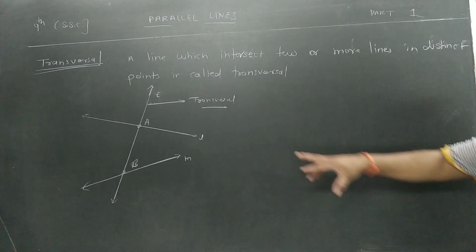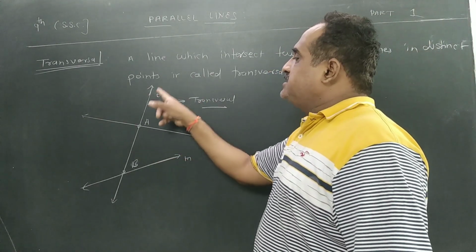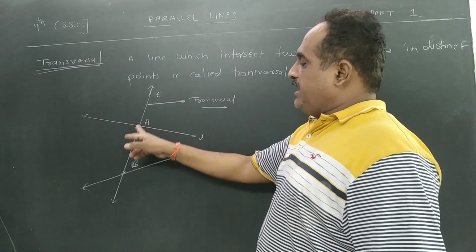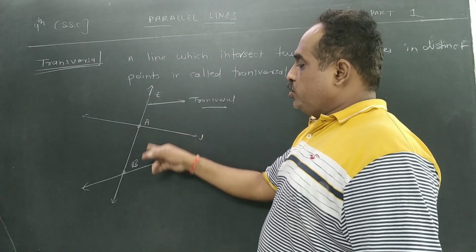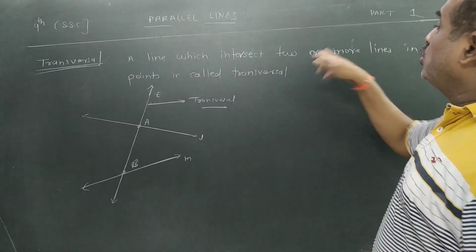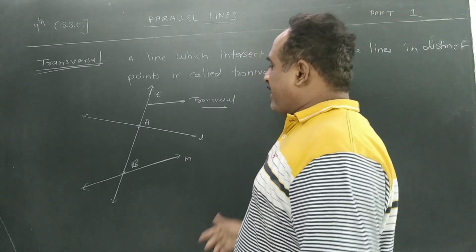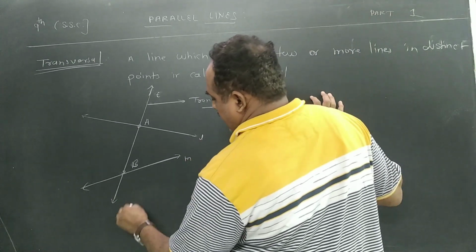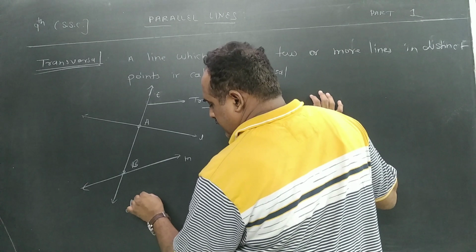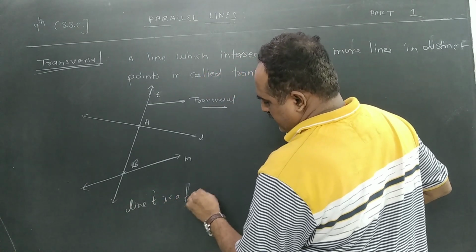In this case, the two lines are not parallel, but this is a transversal because this line T is intersecting these two lines in two distinct points. Because in the definition, a line which intersects two or more lines, it is not mentioned that they are parallel lines. Maybe parallel, maybe not parallel. So what can I write then? Line T is a transversal.